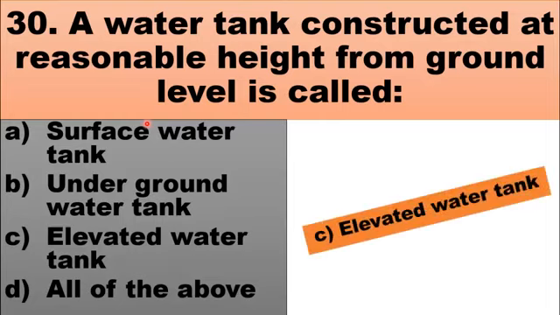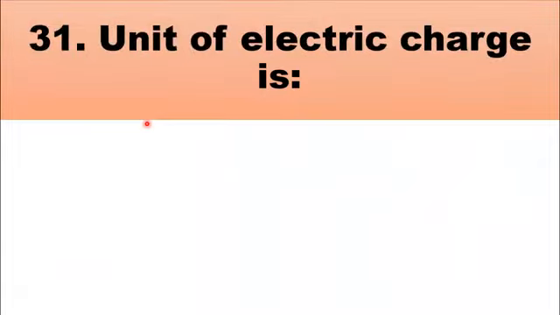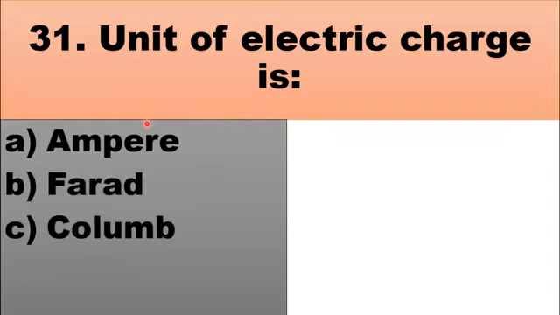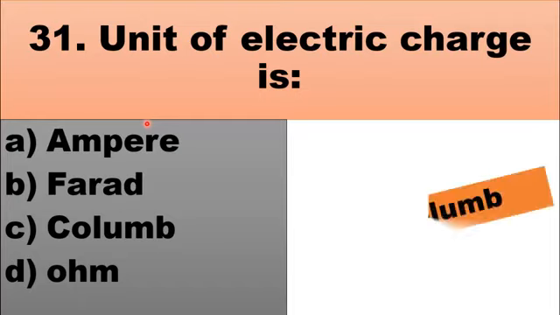Elevated water tank. MCQ number 31 is, unit of electric charge is. The choices are A, ampere, B, farad, C, coulomb, D, ohm. The unit of electric charge is coulomb. So the right choice for this question is C.